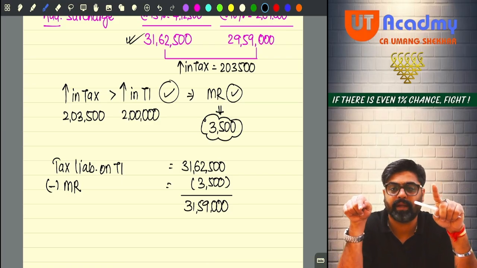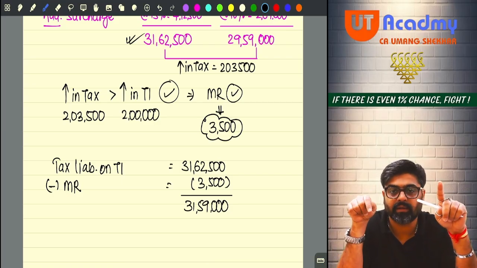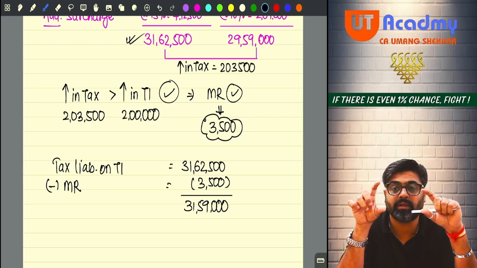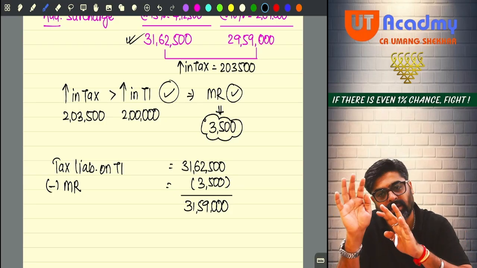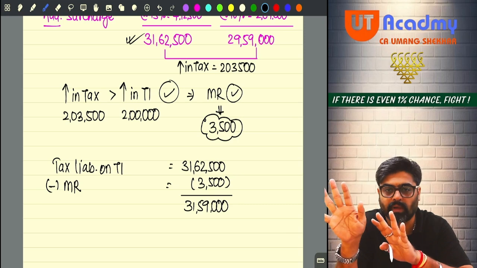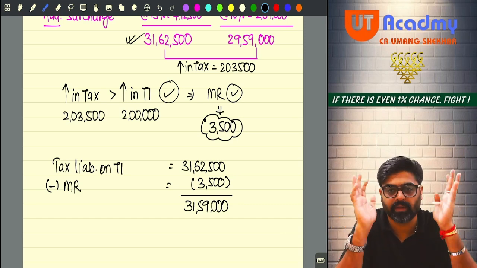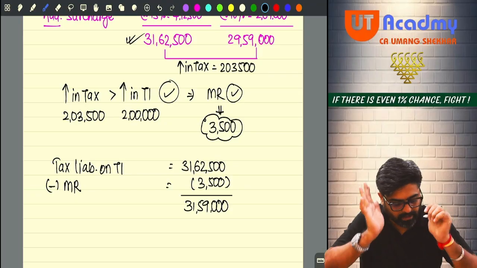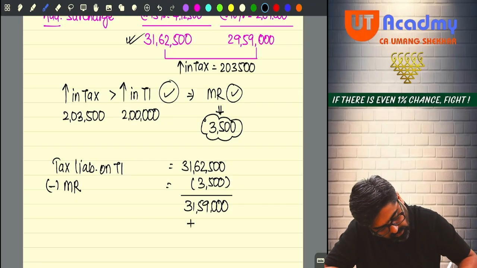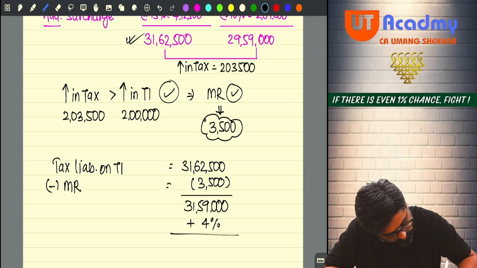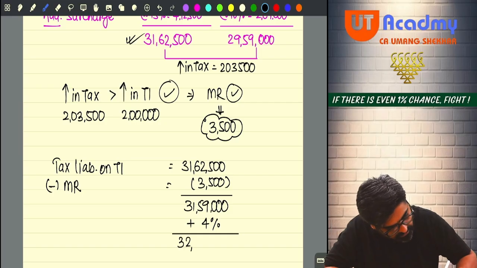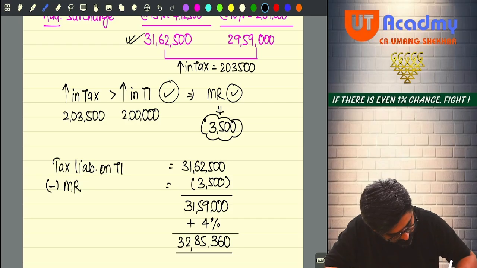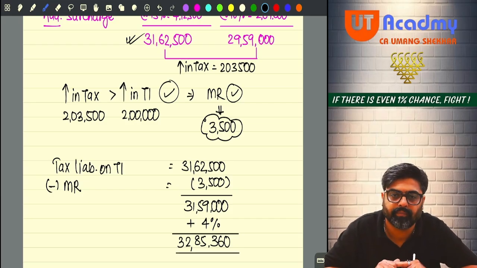See, now check the difference. 29,59,000 and 31,59,000. The difference is not 2 lakh 3,500. It is only 2 lakh. So your tax liability will also increase by 2 lakh if your total income is increasing 2 lakh only. Your tax liability is not going to increase more than that. So pay only 31,59,000. But wait, in this you are also going to pay 4% cess. So plus 4% will be 32,85,360. This will be your final tax liability.